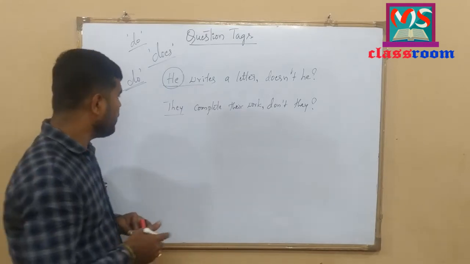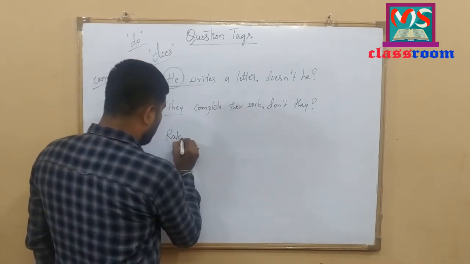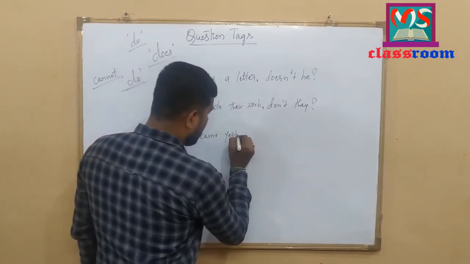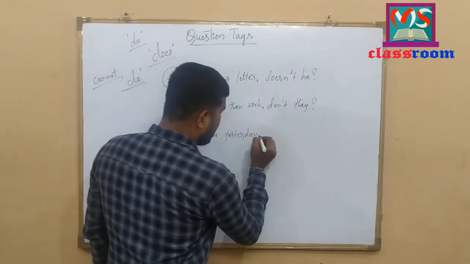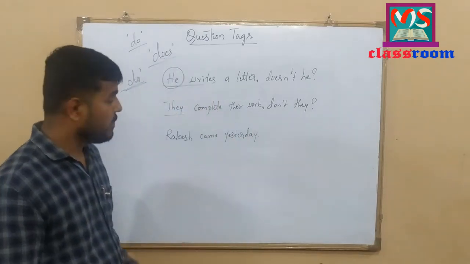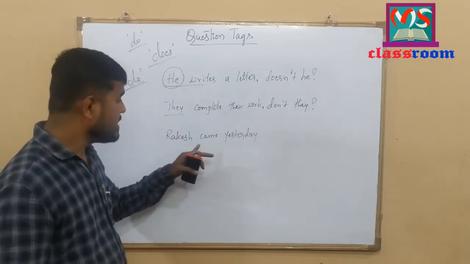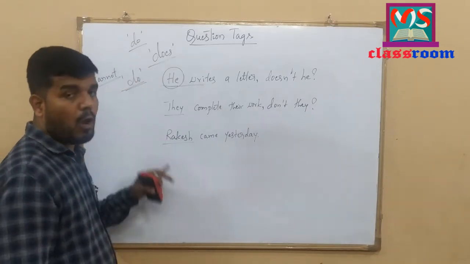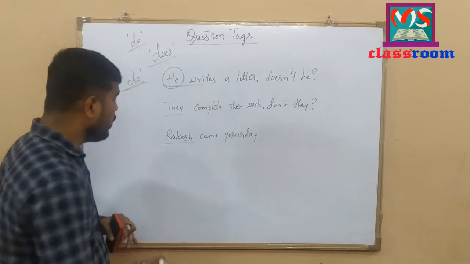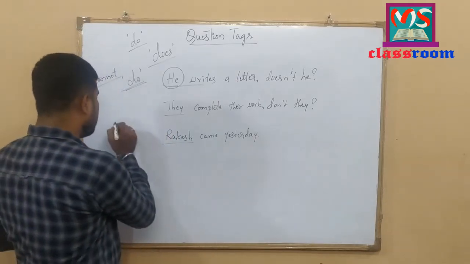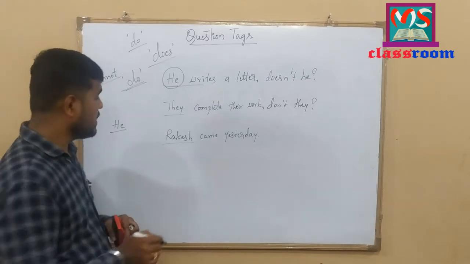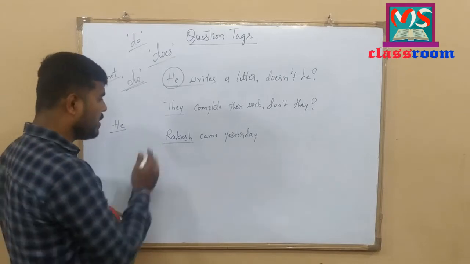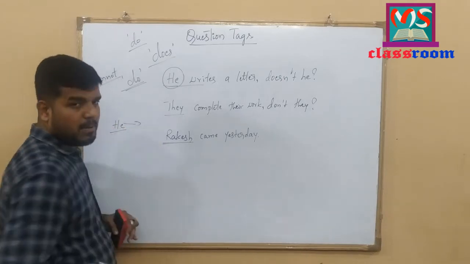Let me write one more example. Rakesh came yesterday. Look at the sentence here. Rakesh came yesterday. The sentence is in simple past tense. And here, instead of personal pronoun, we have a proper noun, that is Rakesh. And to refer to this proper noun, we can use he as a personal pronoun, because here Rakesh, the proper noun, mentions the male gender.